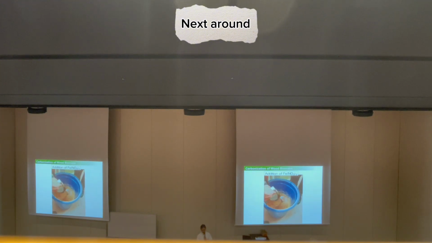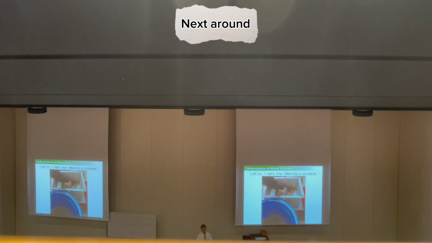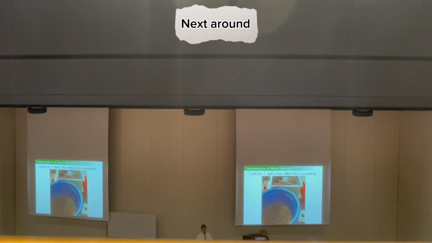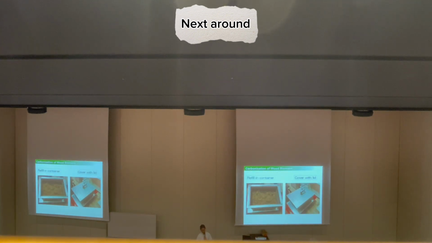We just mix like this with a very simple mixing apparatus. Then after mixing, we leave it for one night. Then we fill it into the container for preheating, because the wood biomass itself doesn't absorb microwave so much.